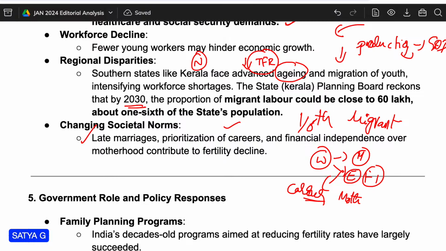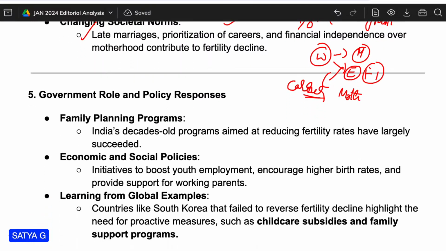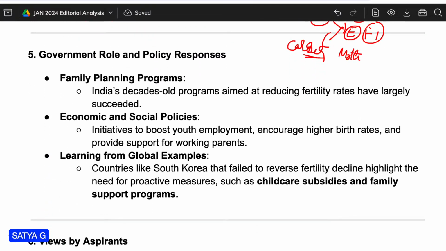Now we will see some of the government measures. In the Indian government, we have different types of family planning programs, so that we can mention. And economic and social policies: initiatives to boost youth employment, encouraging higher birth rates and providing support to working parents. So whatever the challenges are, to overcome them, the government is giving some initiatives and boosts.